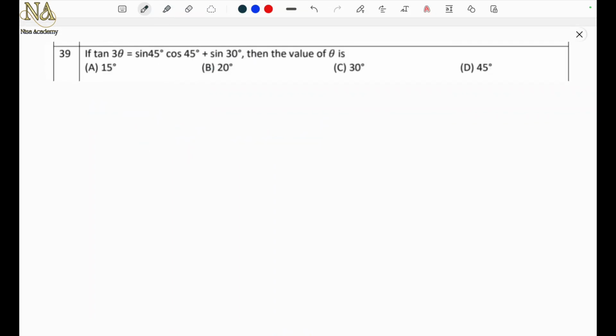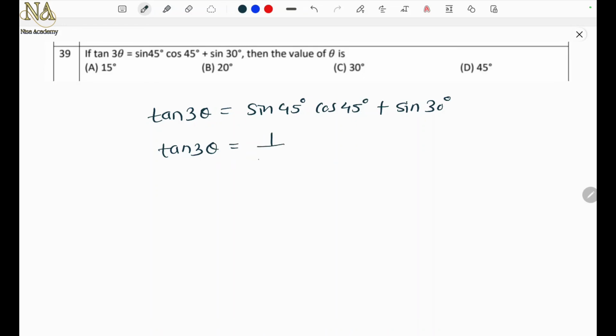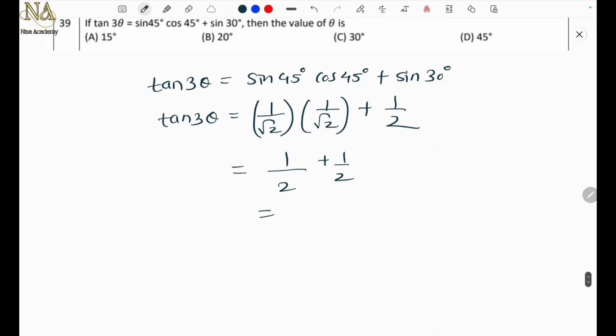Question number 39. If tan 3 theta equals sine 45 into cos 45 plus sine 30, then the value of theta is. So tan 3 theta we will keep as it is. Sine 45 is 1 upon root 2 and cos 45 is also 1 upon root 2. Sine 30 is half. So 1 upon root 2 into 1 upon root 2 is 1 by 2, plus 1 by 2, which is 2 by 2, that is 1. So tan 3 theta equals 1.